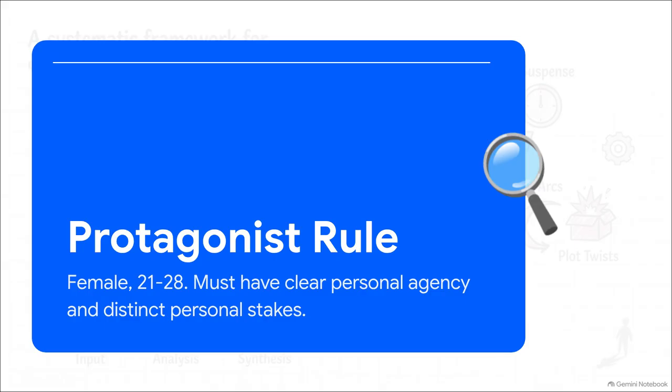And here, that means a mandatory triad of characters. First up is the protagonist rule. The algorithm dictates she must be female, age 21 to 28, no exceptions. But here is the absolutely crucial part. She can never, ever be a passive victim. She has to possess clear personal agency, meaning she's making choices that actively drive the plot forward. She's got distinct personal stakes too, like her hard-earned career, her reputation, or her autonomy. And she's actively fighting to protect whatever public standing she's built for herself.